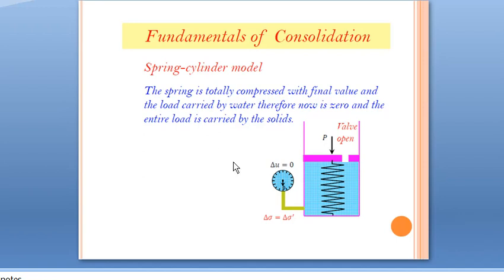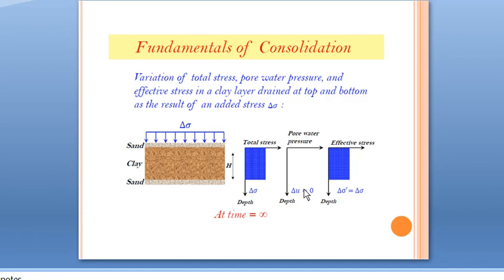That is, delta sigma is equal to effective stress, because total stress is equal to effective stress as pore water pressure is 0. This is the final condition, and this is the representation of this condition: total stress is equal to delta sigma, and as all the water is expelled out, delta U, that is pore water pressure, is equal to 0, and the effective stress is equal to total stress itself. This is the schematic representation of this final stage.